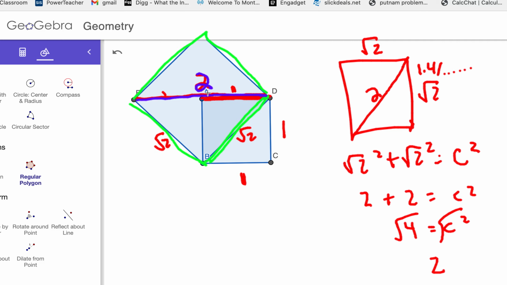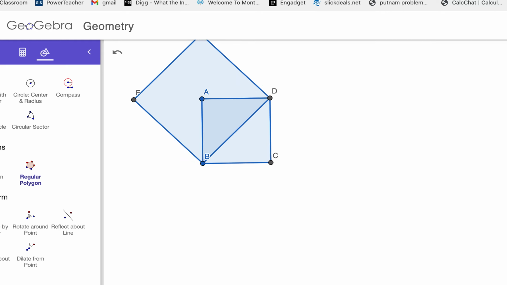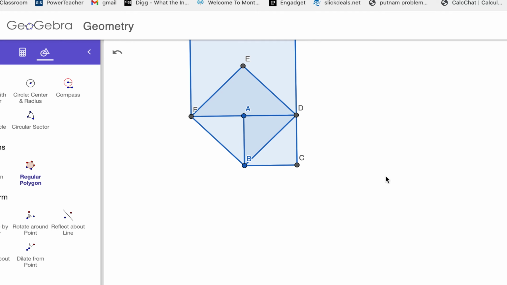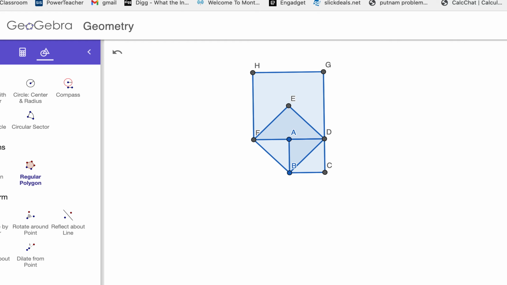What do you think is going to happen if I then use that number 2 and make a square? Well, we're going to have the same thing, right? It's just double the size of the starting one. So we're going to keep repeating back and forth with this pattern. Let me show you what I mean. So now I'm going to make a square that's the size of the new diagonal. And you're going to see that our sides and our diagonal will just repeat back and forth.